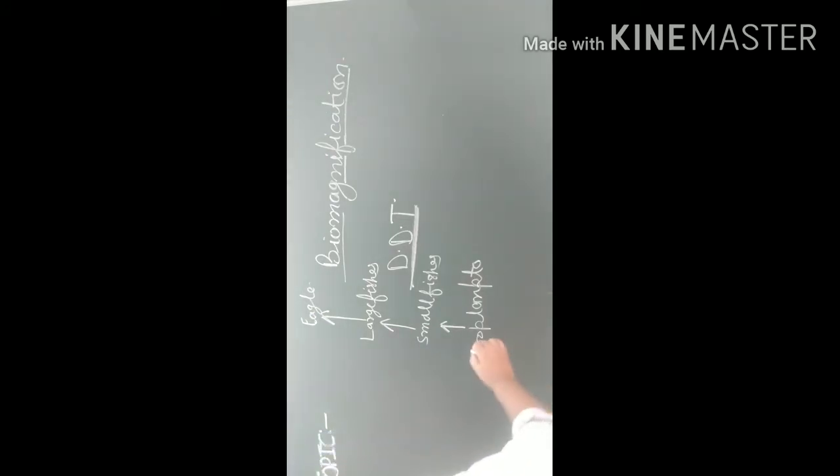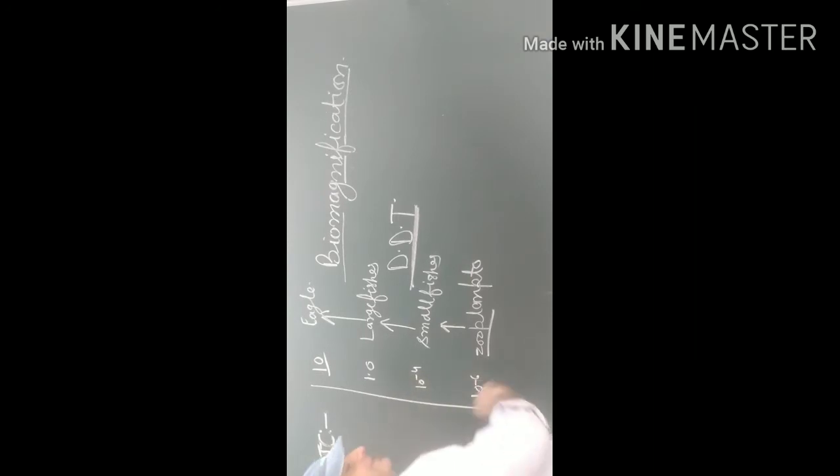The concentration in zooplankton is 10 power minus 6, then 10 power minus 4, then 1, then 10. In the first trophic level, the zooplankton, the concentration of DDT is 10 power minus 6, and when it transfers to the second trophic level it is 10 power minus 4, and then 1 and 10. The concentration of DDT continues to increase. This is known as biomagnification.